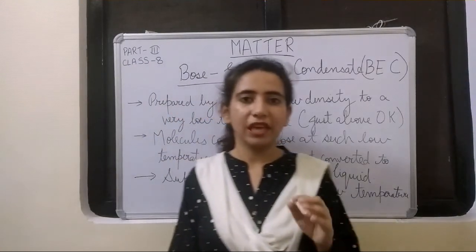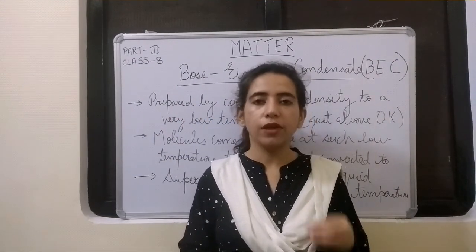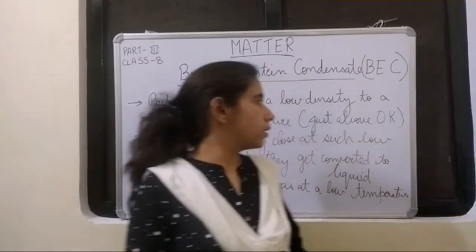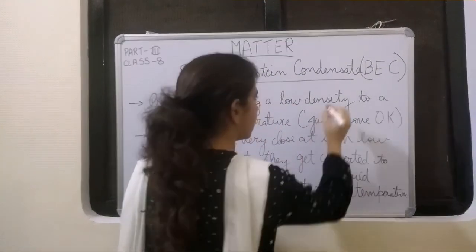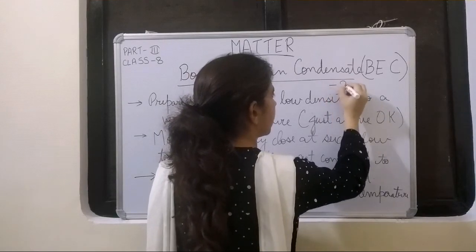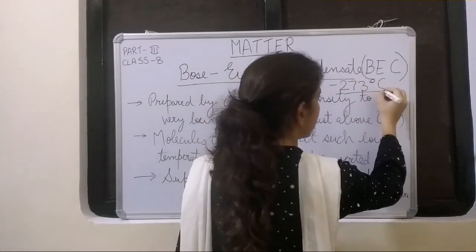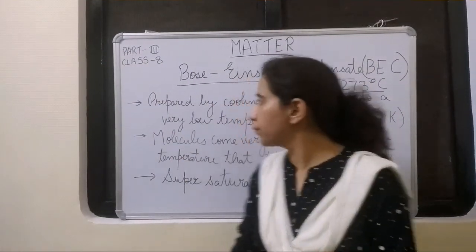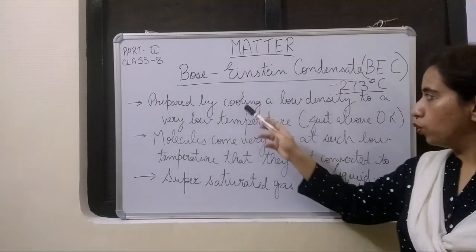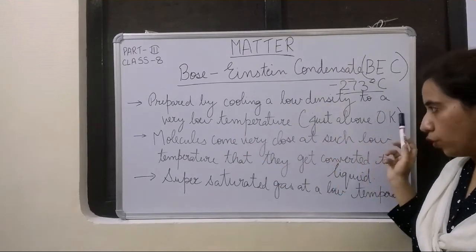If you don't know, Kelvin and degree Celsius are two units used to measure temperature, and 0 Kelvin is equal to minus 273 degrees Celsius. So you see how low a temperature it needs. So it is prepared by cooling a low density gas to a very low temperature just above 0 Kelvin.